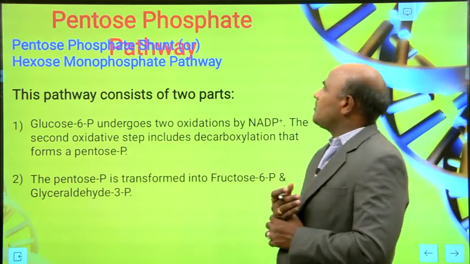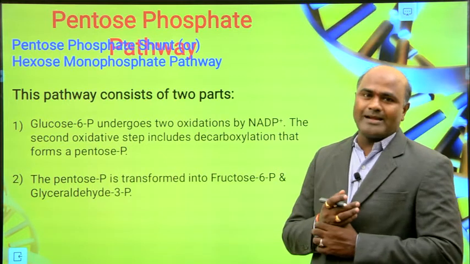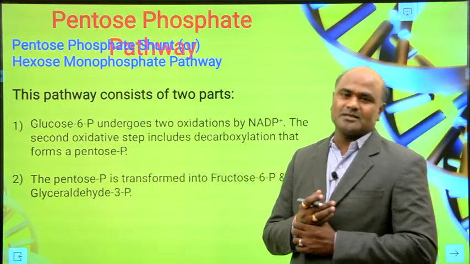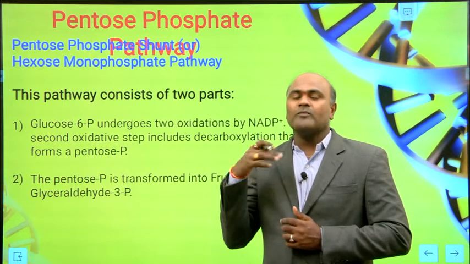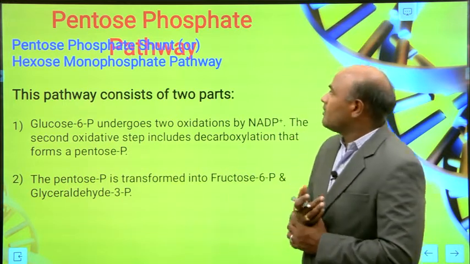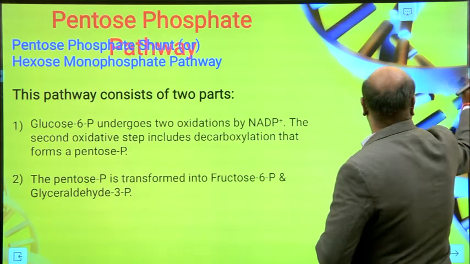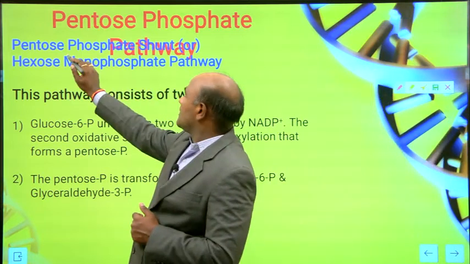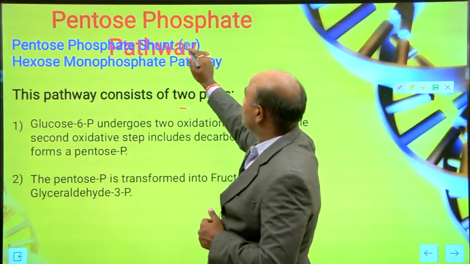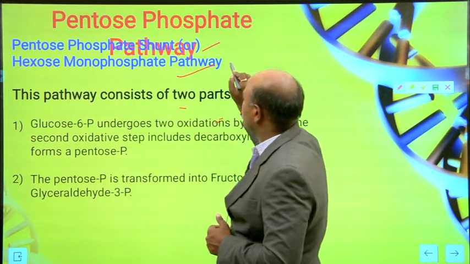Pentose phosphate pathway. This is another pathway. Penta means 5, so we are going to synthesize 5 carbon molecules. It is also called the pentose phosphate shunt or hexose monophosphate pathway. People usually mention it as triple P, the pentose phosphate pathway, or the hexose monophosphate pathway.